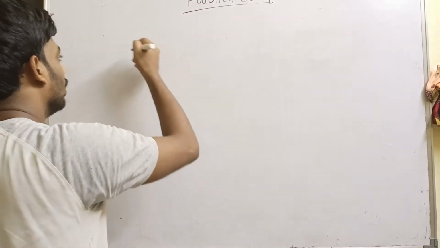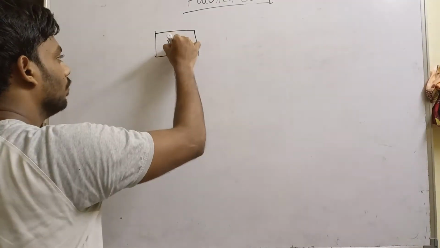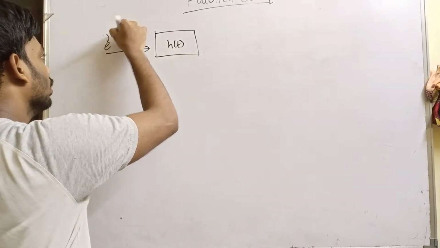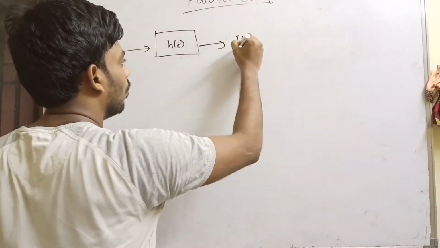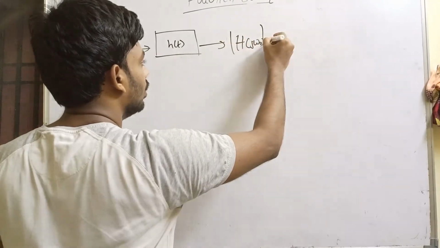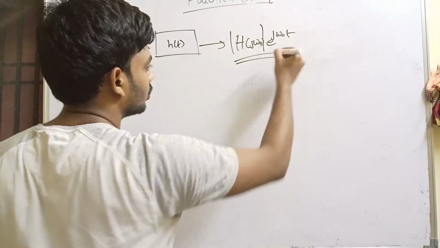Let's recall what we have done in the last class. In the last class, we have the system h of t. We gave the input e power j omega naught t, so the output is H of j omega naught into e power j omega naught t. This is what we have proved in the last class. Okay.